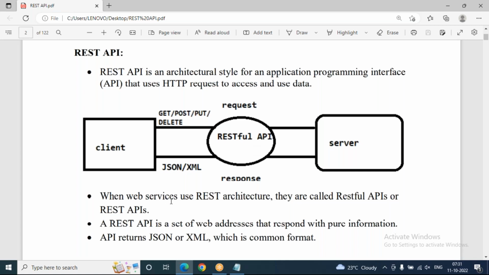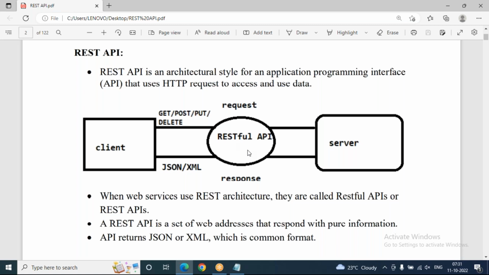When web services use REST architecture, actually this is a web service only. REST API, web API, RESTful services, or web services, kind of thing. In olden days, people used web services, but nowadays, along with web services, they are using an architectural pattern like the REST framework. That's what we can call a REST API, or RESTful services, RESTful APIs also. When web services use REST architecture, they are called RESTful APIs or REST APIs.